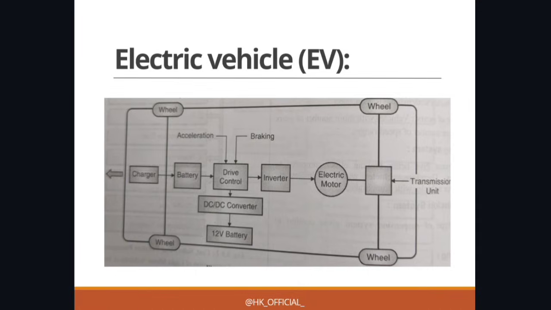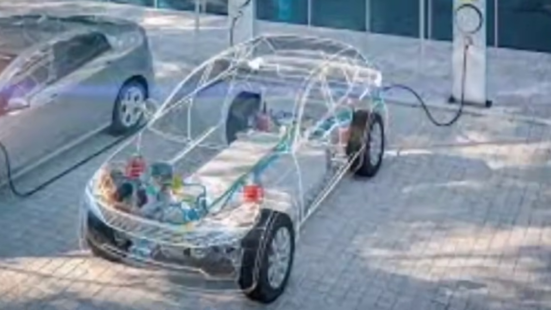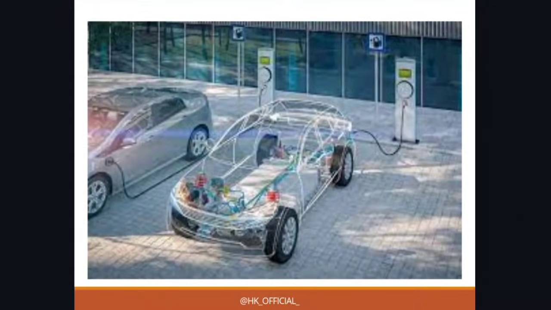It is a simple layout in which first of all you have to make a rectangle representing your car. Then in between you have to mention drive control. Then on the left of the driver you have the DC to DC converter and the 12-volt battery. In front of drive control, what is there? Battery is there and charger is present. Then behind the driver, inverter and electric motor, and then the transmission unit is present. So this was a very simple layout of your electric vehicle. See, this is the 3D format. You can see how electric vehicles have their layout.